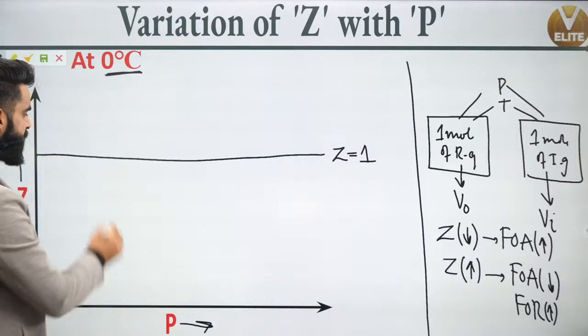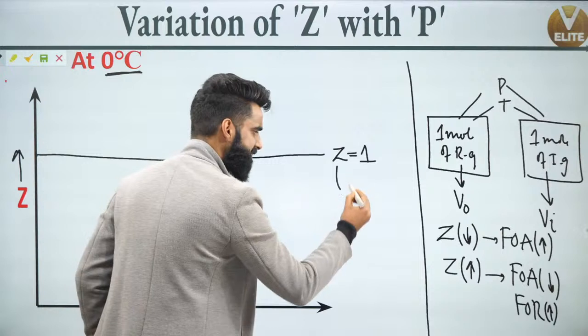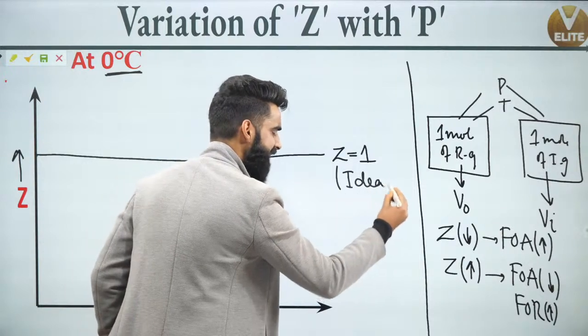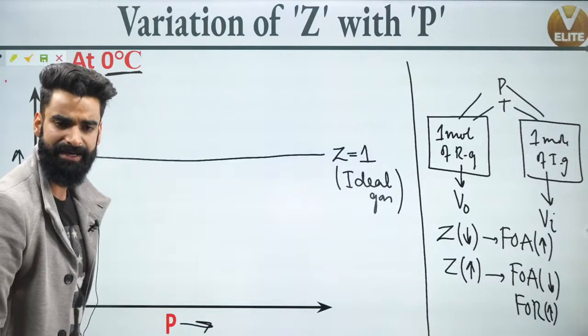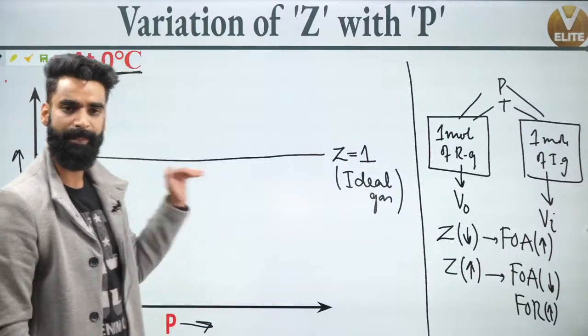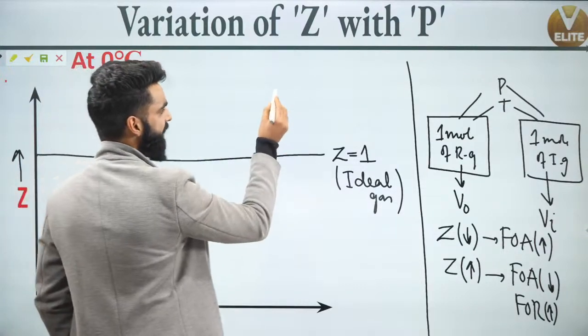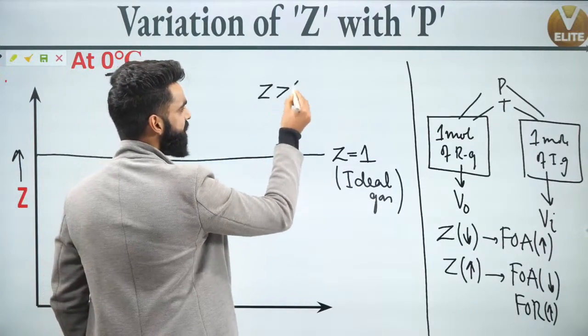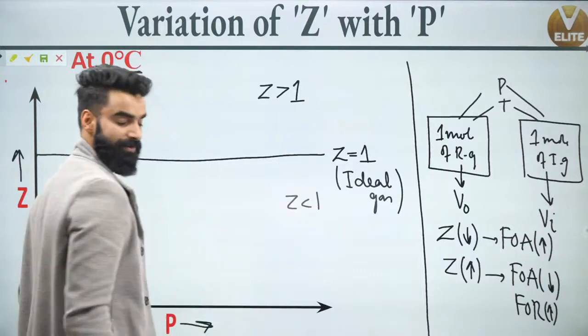If the value of Z for this line is equal to 1, can I say this line represents the ideal gas? Definitely it represents the ideal gas, very simple, because the Z value is 1. The region above this line is the Z greater than 1 region, and the region below this line is the Z less than 1 region.